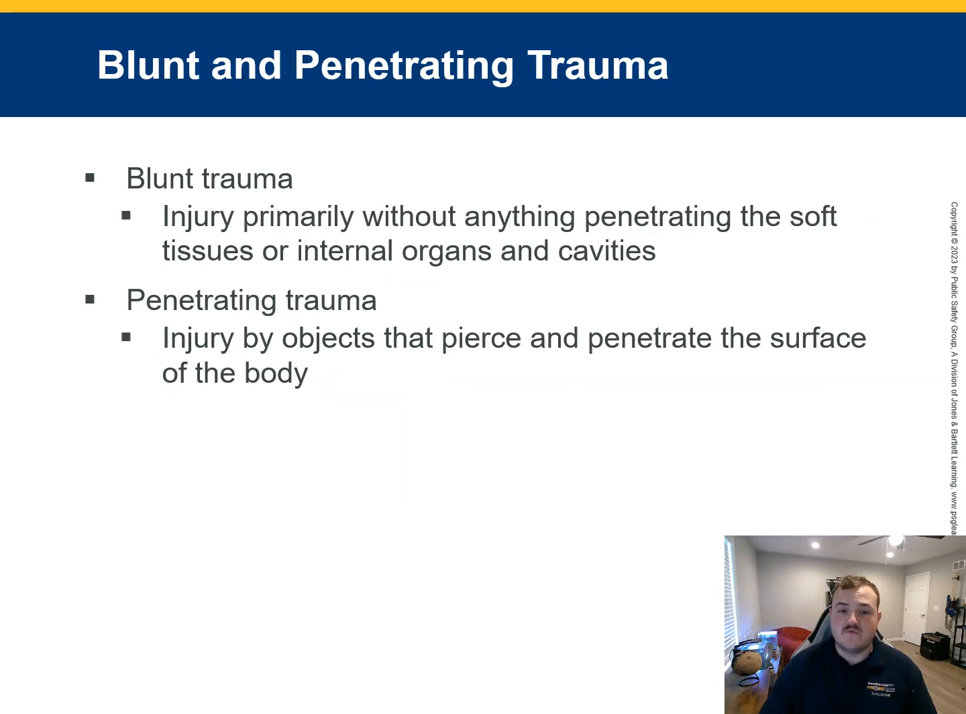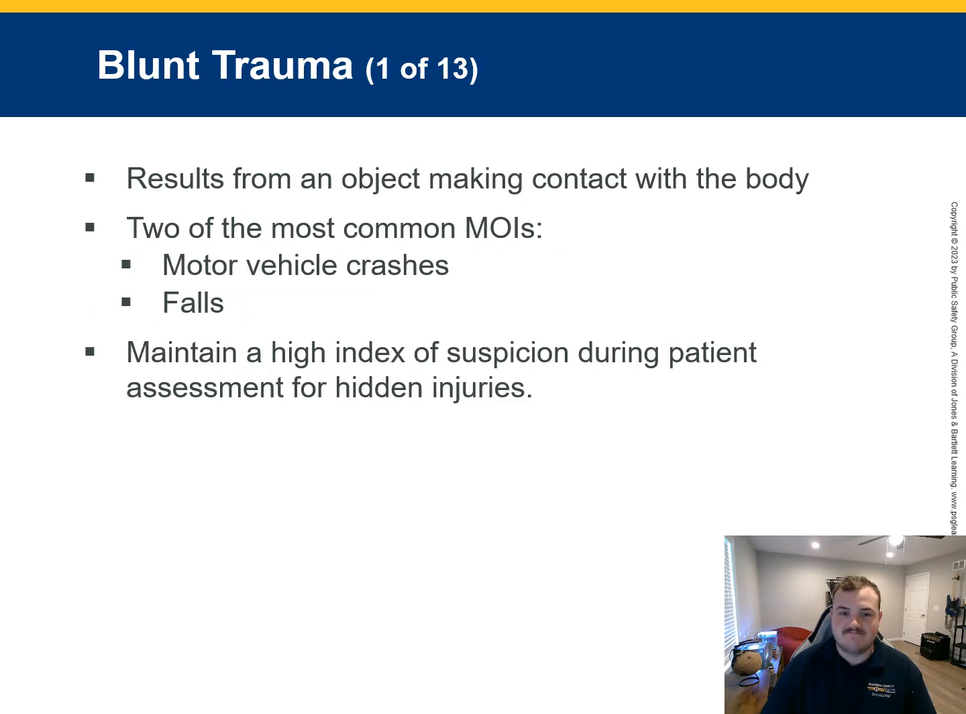Blunt trauma occurs without penetration of the body's soft tissues, internal organs, or cavities, while penetrating trauma involves objects piercing the body. Both types require different management approaches based on the nature and severity of the injury. Blunt trauma results from an object making contact with the body. Common causes include motor vehicle crashes and falls. It's essential to maintain a high index of suspicion for hidden injuries during these patient assessments.